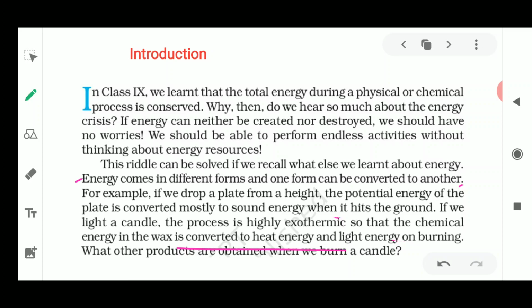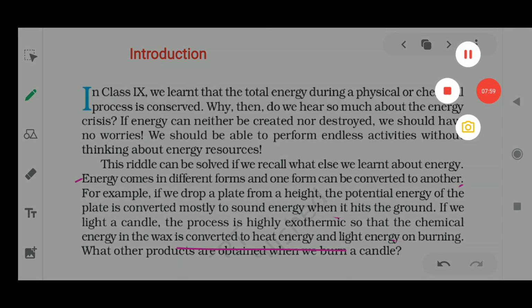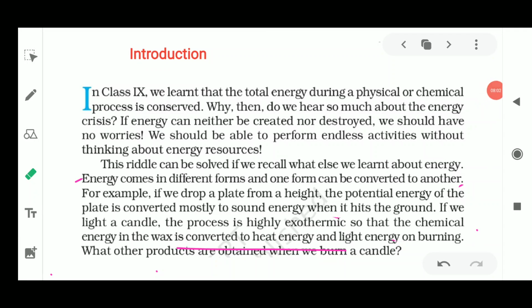If we talk about the chemical change, the wax is burning, and the energy which is present in the wax is going to be converted. The chemical energy of the wax is converted into heat energy and light energy on burning. It is seen as a chemical change, where one substance is changing into another substance, and where one form of energy is being changed into another form of energy. Similarly, we have to see what all products are formed because of these chemical changes when a candle burns.